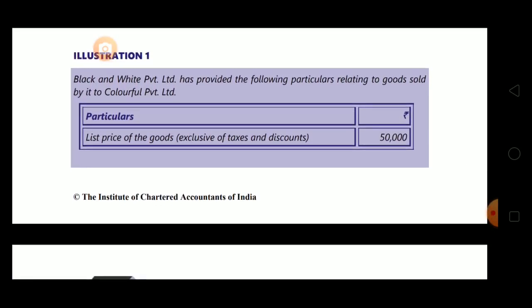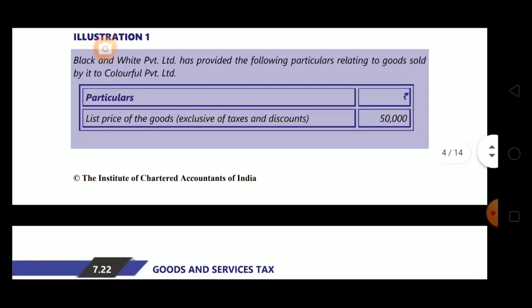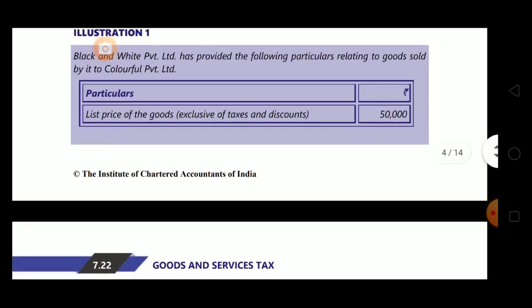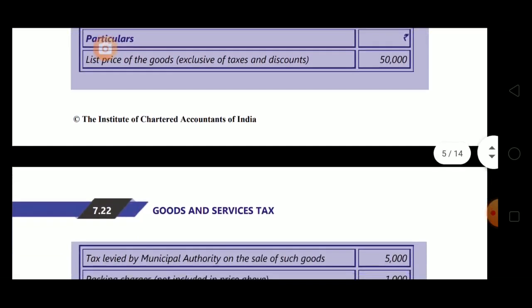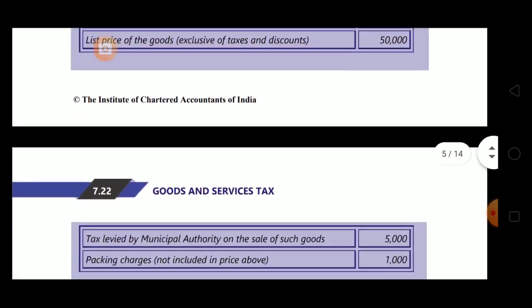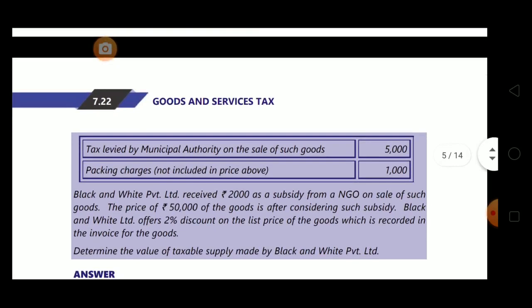Black and White Private Limited has provided the following particulars relating to goods sold by it to Colorful Private Limited. The particulars are: list price of goods exclusive of taxes and discount, 50,000; taxes and discounts are not considered in this list price. Next, tax levied by municipal authority on sale of such goods, 5,000. Packing charges not included in the price above, 1000.